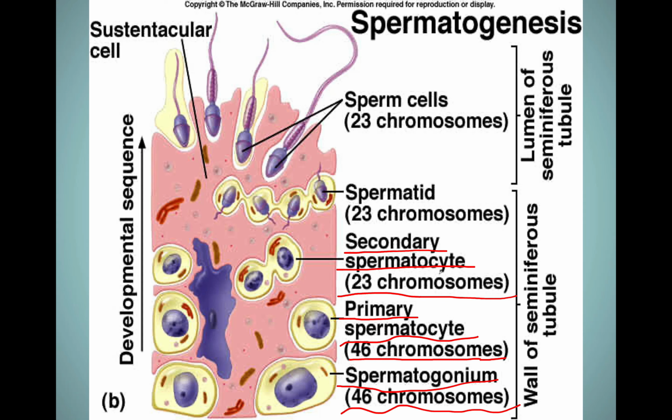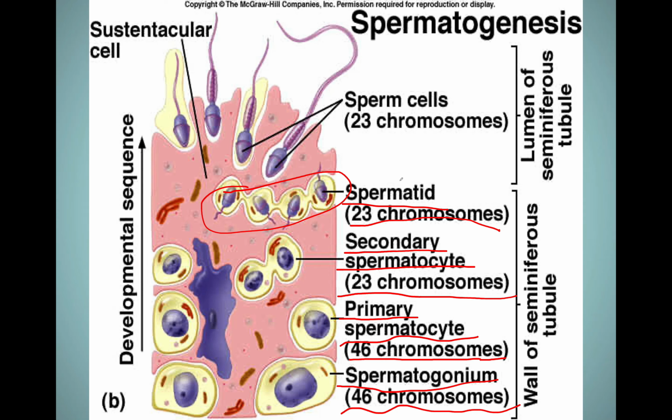Now these secondary spermatocytes will continue, and they will undergo the second stage of meiosis, forming 4 round spermatids. Now these spermatids are immature and must still develop into haploid sperms. They are just a step away. So these spermatids that have formed are still haploid, each containing 23 chromosomes.